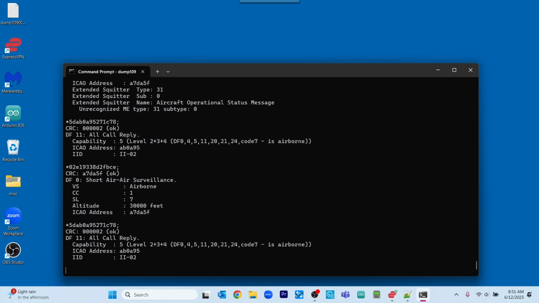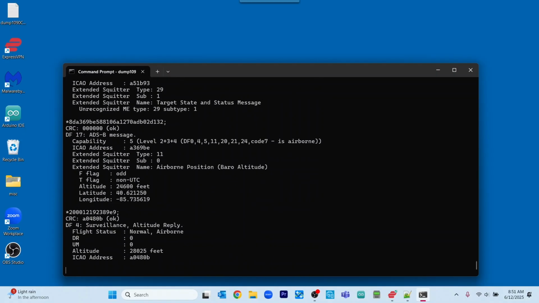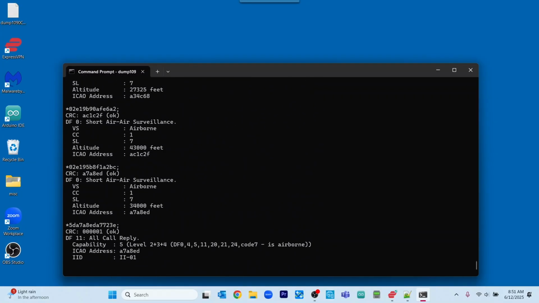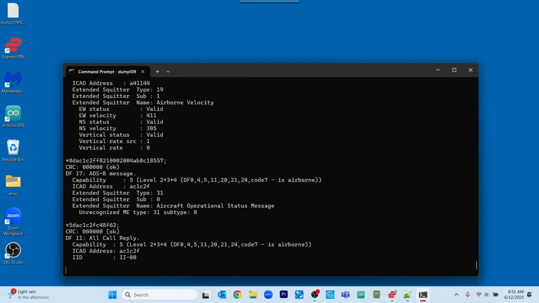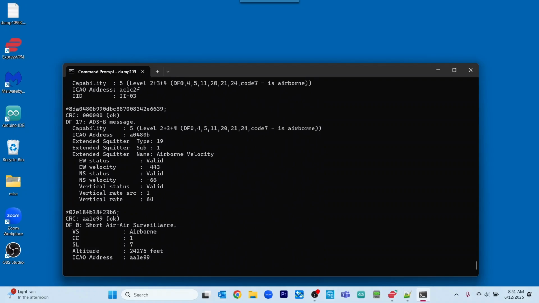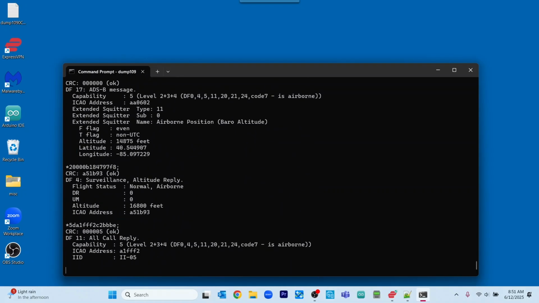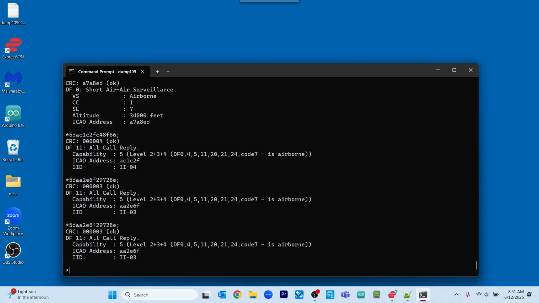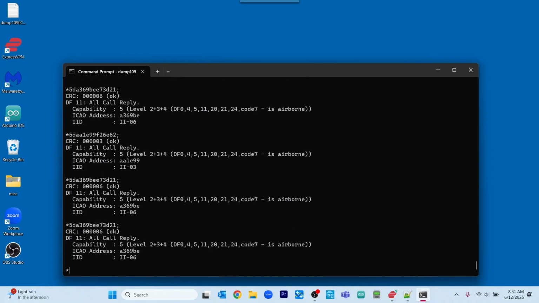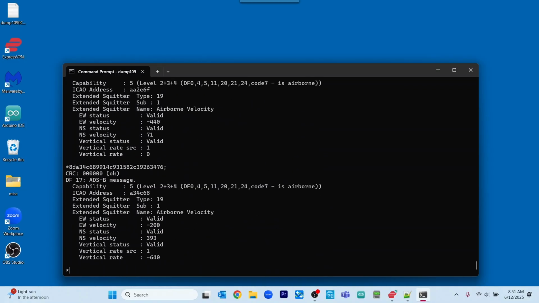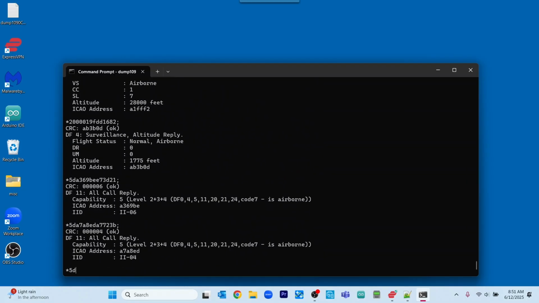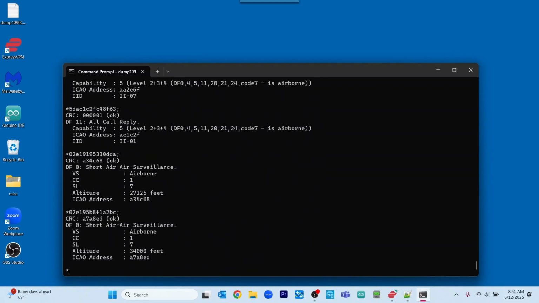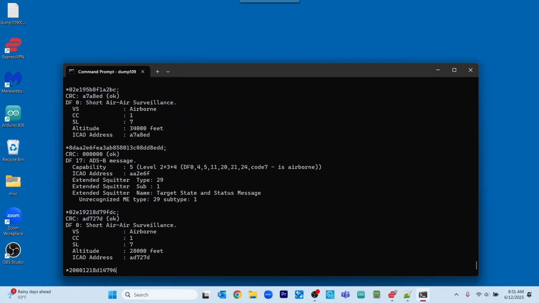And we are successfully seeing ADS-B data from various aircraft that are flying over my current location. So we have now completed this step with the RTL-SDR V3.